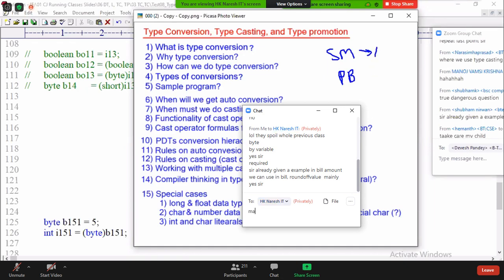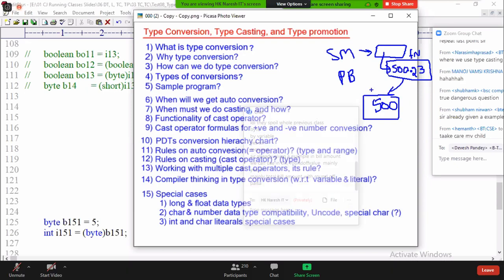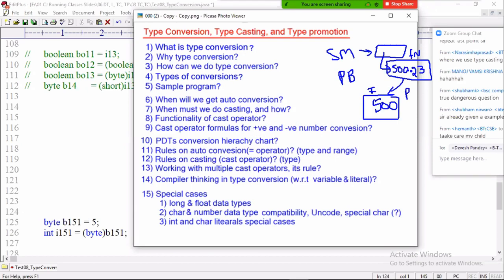In a supermarket, when your bill is generated, the amount is 500.23 paisa. Now tell me, what are you paying to the cashier? Can you pay 23 paisa? Now you are paying only 500. You converted a floating point number to an integer. This is a real-time project requirement.